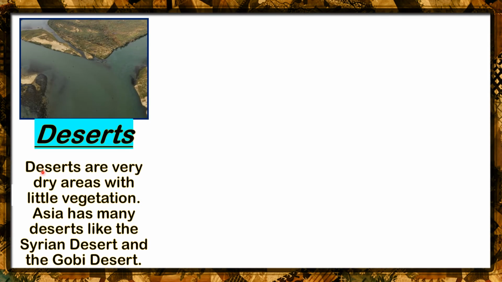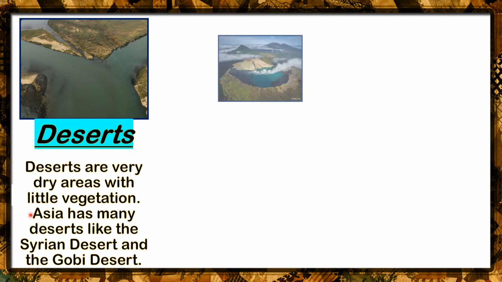Now, class, let us discuss deserts. So, deserts are very dry or arid areas with little vegetation. Only a few kinds of vegetation can survive in here. So, Asia has many deserts like the Syrian desert and the Gobi desert.